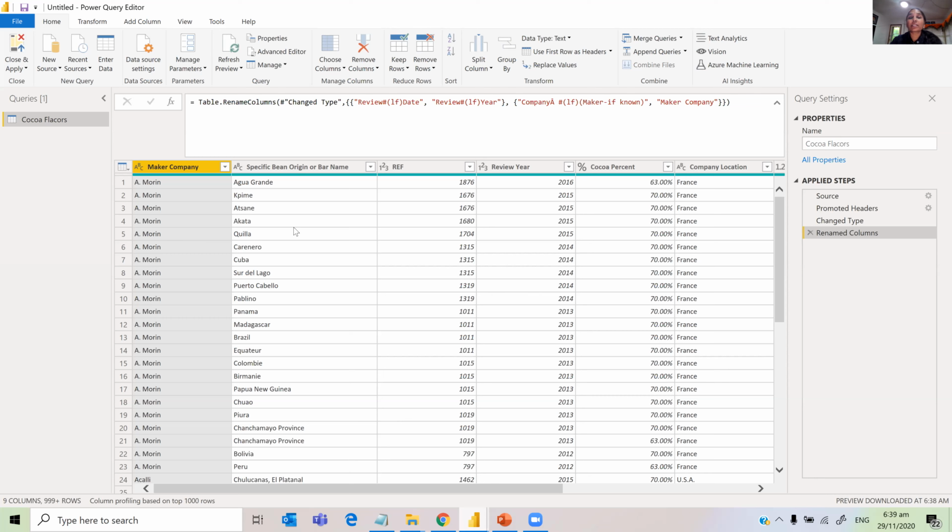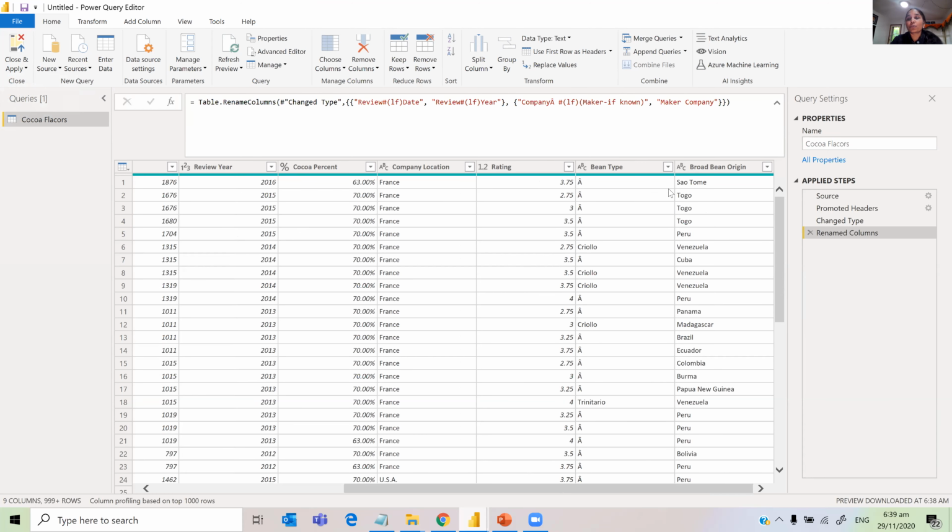Now I have to apply these transformations so that they come under Power BI desktop. There is a button here, close and apply. So I'm just going to close and apply. You can do other transformations, like if you want to keep only rows that are not null. So you can do a filter. I'm not going to do that, but I'm just going to show you how you can do that.